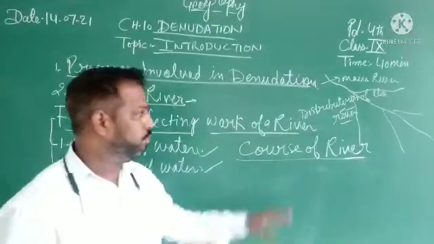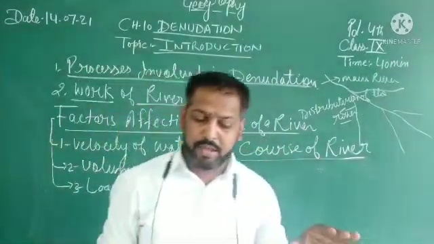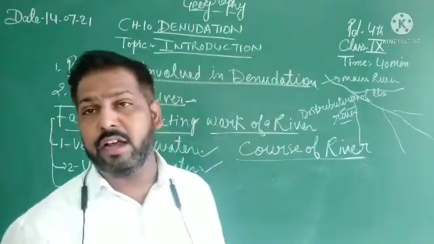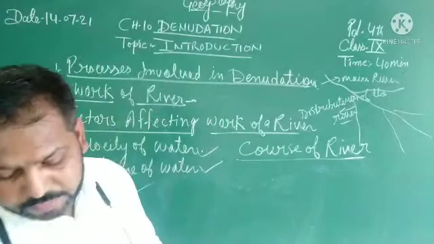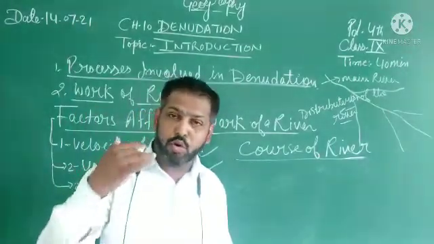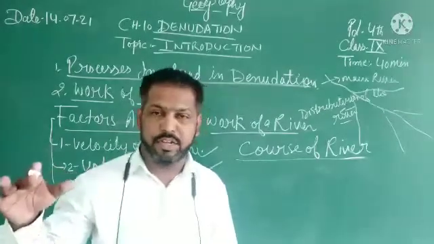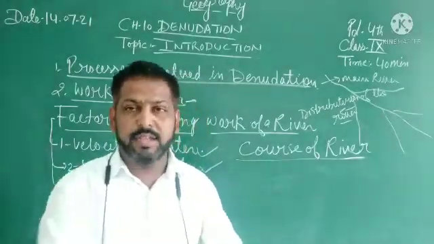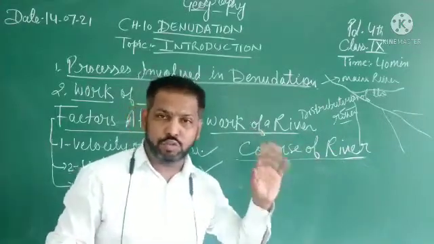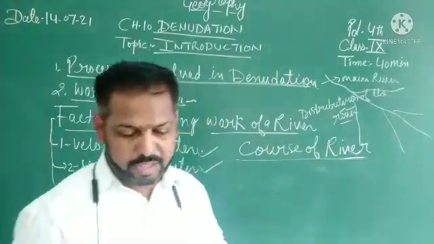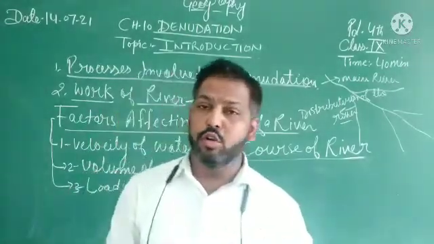I hope all of you understood well. The path along which the river flows is known as the course of a river. The previous part, ignore that; that was the source of the river. This is the course of the river. So from the source to its mouth,